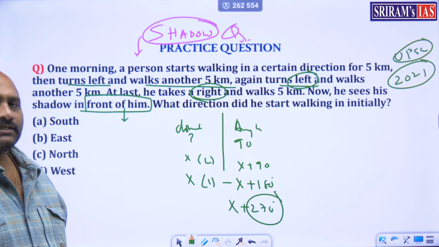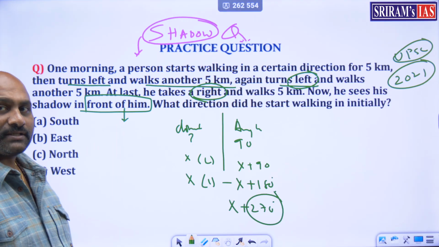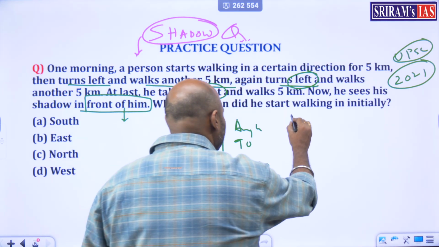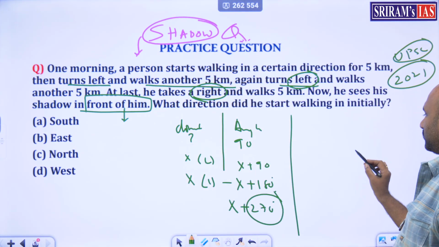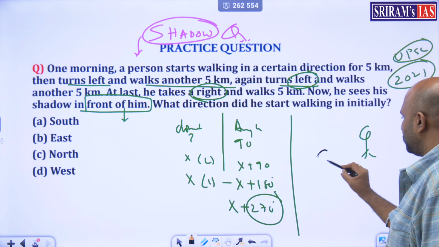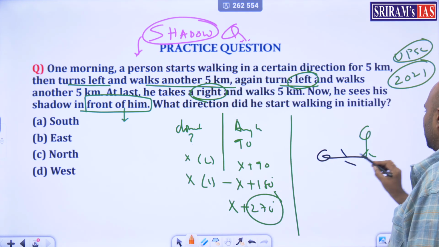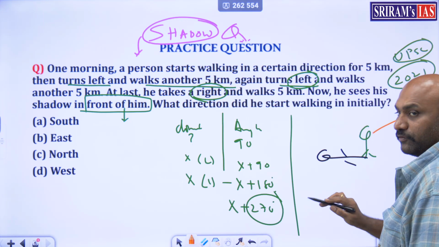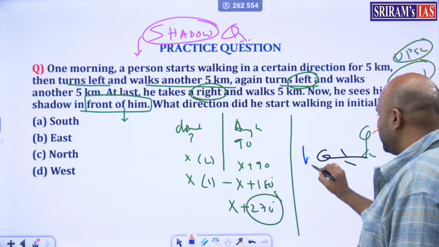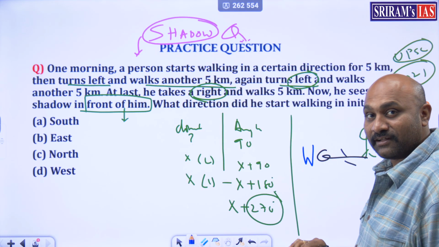So he has moved 270 degrees and it is clearly mentioned that the shadow is right in front of him. So sun is behind me and I move 270 degrees. Try to understand this. So this clearly shows that the person is here and the shadow is here. If this has to be here, then the sun must be here. So when the shadow is forming here, it clearly shows that this is west. Okay, he took a left and a total 270 degree turn.